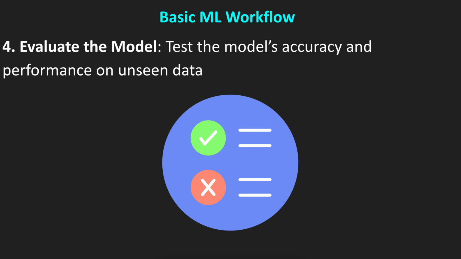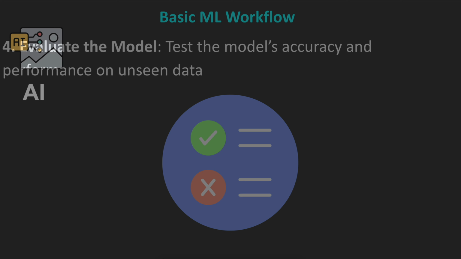After that, as a last step, we are evaluating the model. We are testing how accurate it is, and we are also testing the performance of that model. So, for example, in the previous example, let's say we have trained the model with different pictures. Now, as a test, we give it different pictures that we haven't used in the training, and we test how accurate our model is.